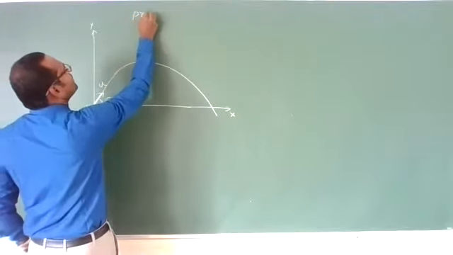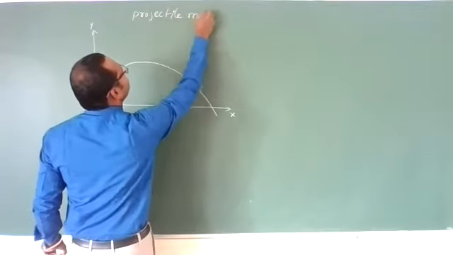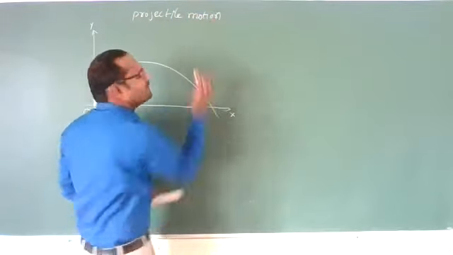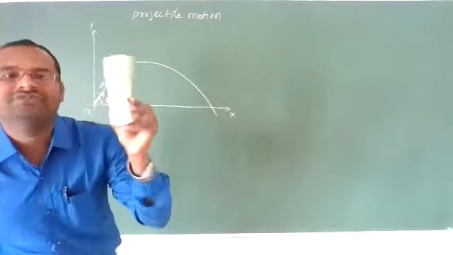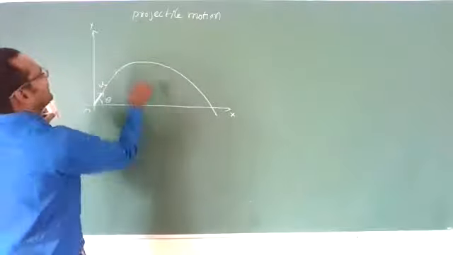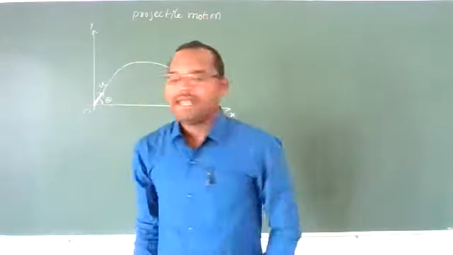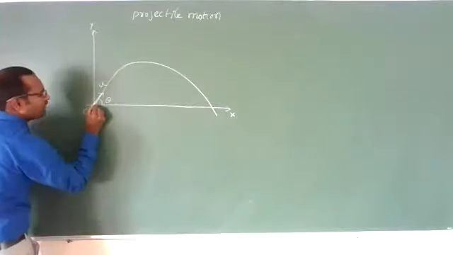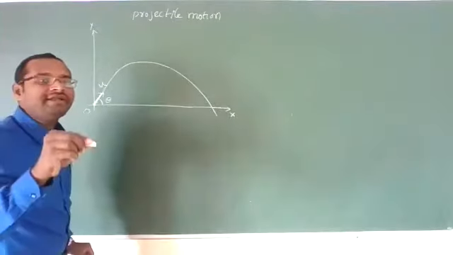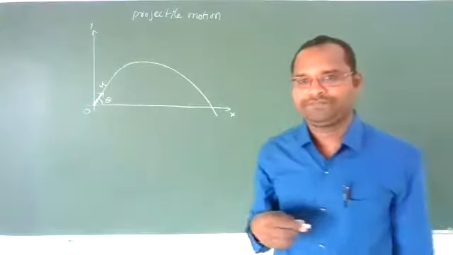What do we call it? Projectile motion. And this object which is thrown, we call it the projectile. The object is called the projectile, and the motion of this object is called projectile motion. From where it is projected, that is called the point of projection. These are the terminologies you need to know.